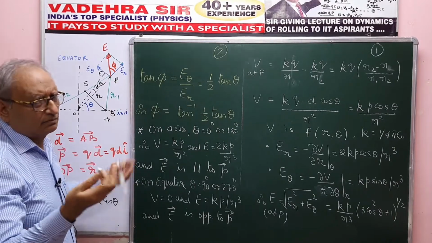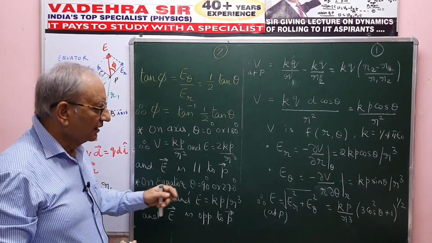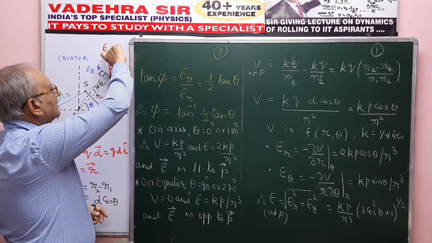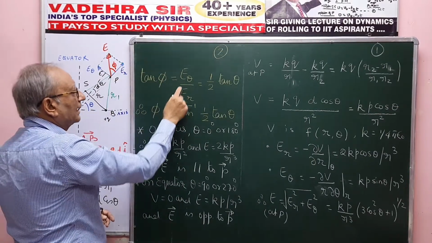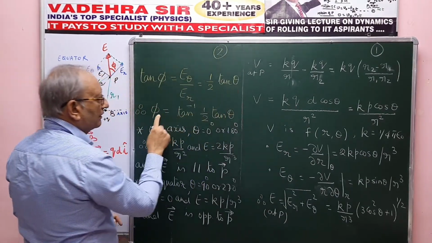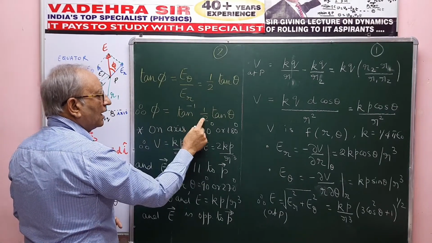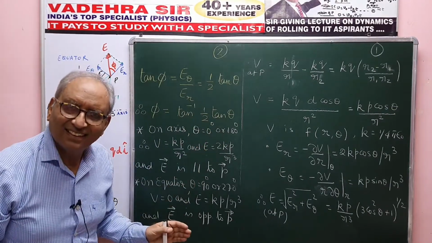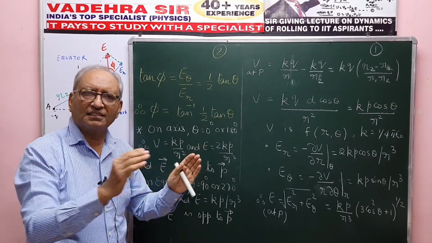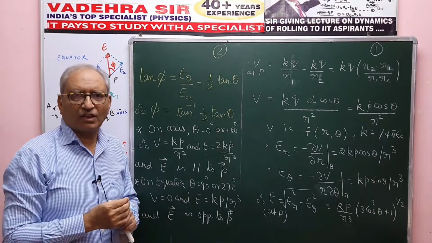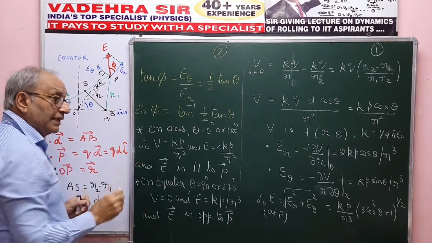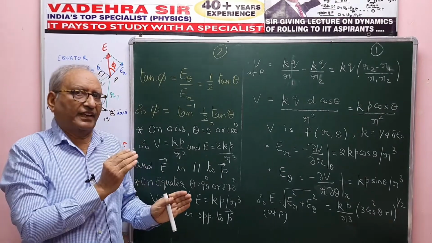So very easy, simple, our knowledge of vectors helps us. So tan phi, I can see, is E_theta upon E_r, and I just put the values from there. It is half tan theta. Therefore phi is equal to tan inverse of half tan theta. So I know everything about the electric intensity, its magnitude as well as direction from the radial vector. That is okay. Now I become a little more specific.